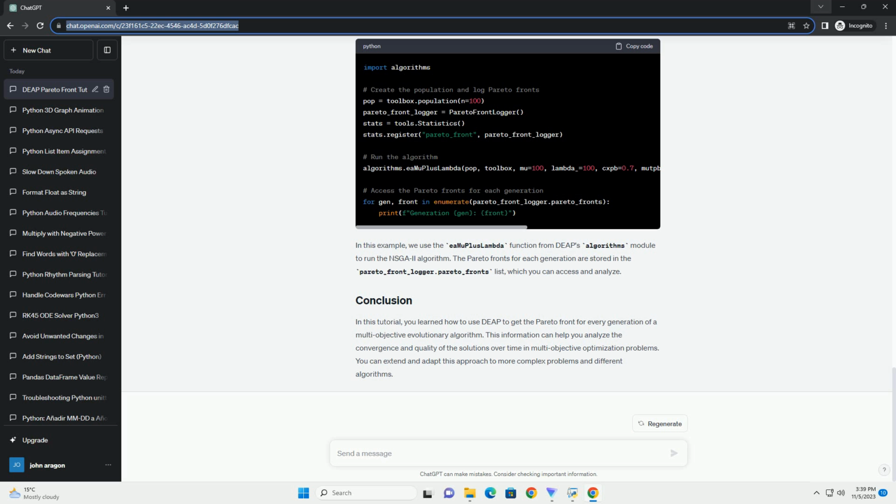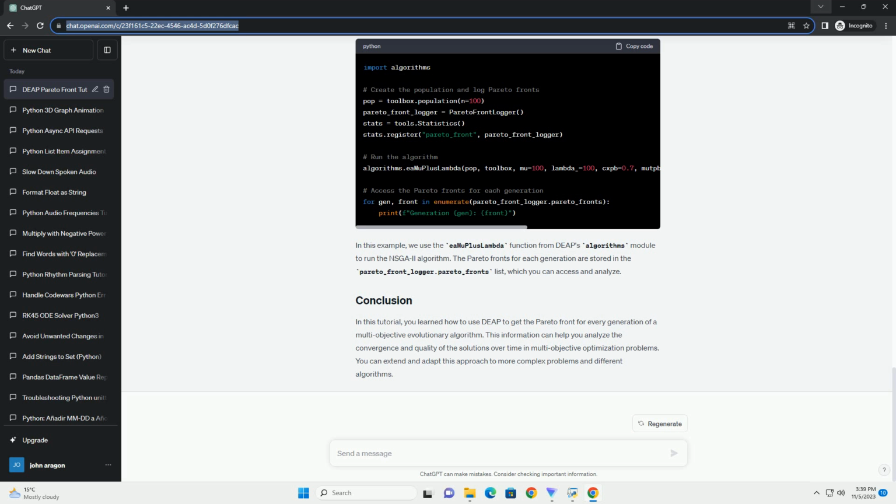For this tutorial, let's consider a simple multi-objective optimization problem where we want to minimize two objectives. In DEAP, you need to define the problem as a creator and individual class. Here's how you can do it. In this example, we create a fitness multi-class with two objectives to minimize, -1.0, -1.0. We also define an individual class that uses this fitness multi-class for its fitness.